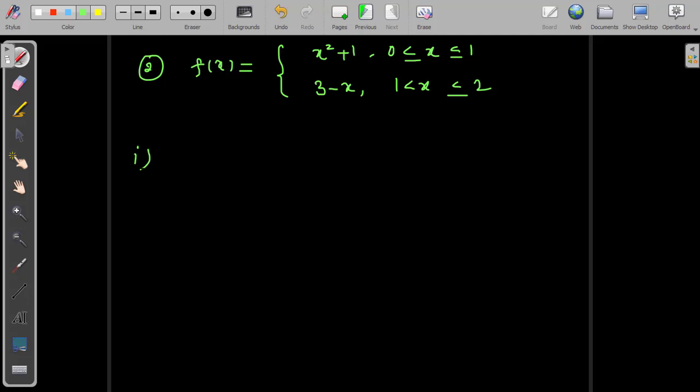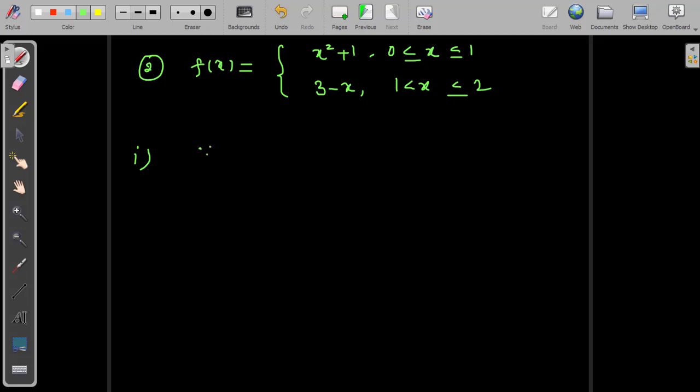Now the first condition we need to check is continuity. How do you check if the function is given like this in intervals or partitions? In this case, we can find the continuity at the point x equal to 1. So how do you check continuity at a point x equal to a?